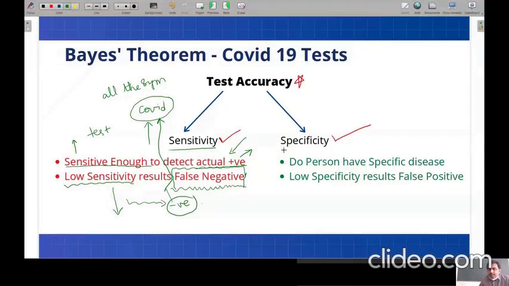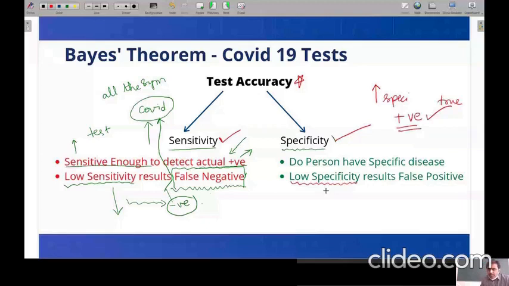Similarly, we have one more property with respect to the different tests of COVID-19, that is specificity. Specificity gives the information that if the test method we are following has high specificity, and the test result is positive, it means the person is truly positive. Now let us discuss the opposite case, where the test we are performing to find whether the person is COVID affected has low specificity.